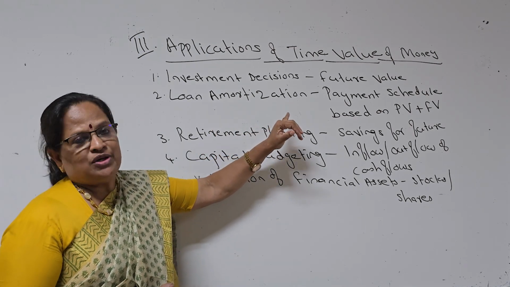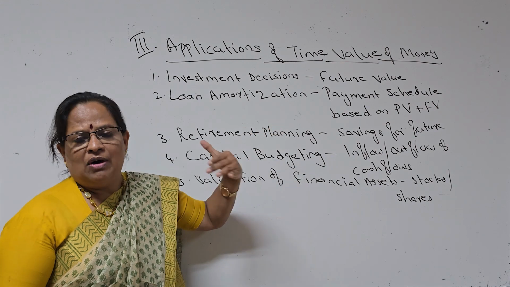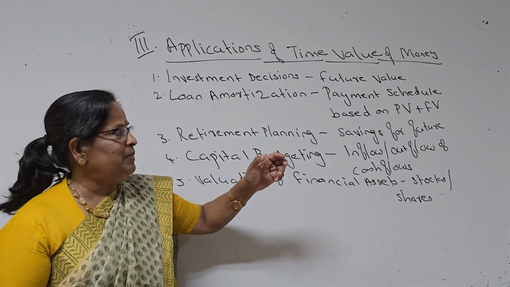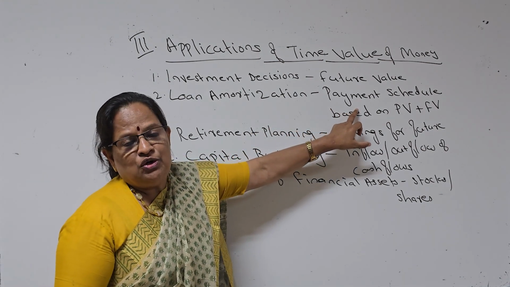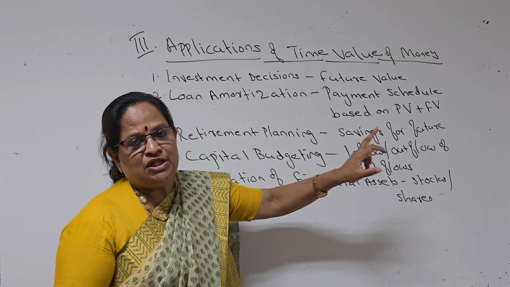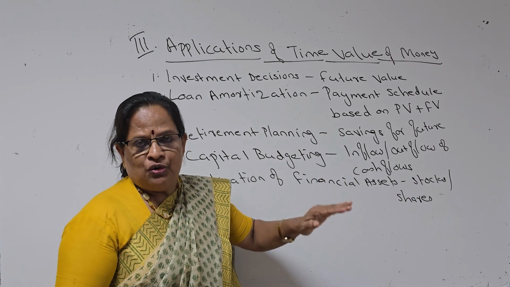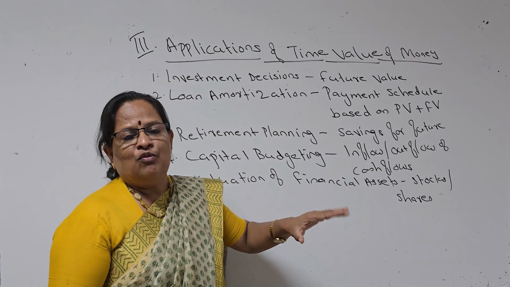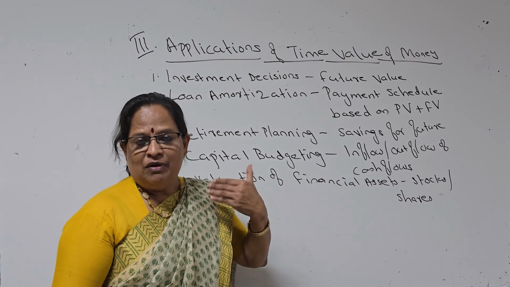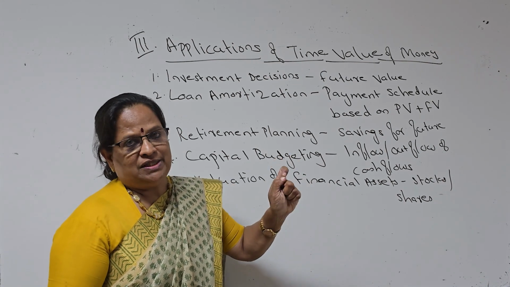Second is loan amortization. Loan amortization means writing off a loan. How can they write off a loan? When they repay it. So you should know the payment schedule based on the present value and future value. PV stands for present value, FV stands for future value. So you should know the loan amount you receive today, what will be the value after 3 years, what will be the value after 5 years. You are going to repay it within a few years.